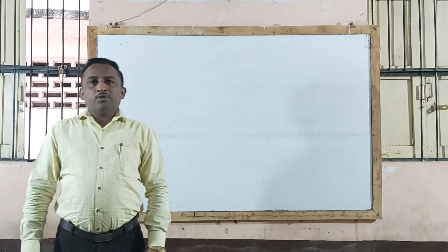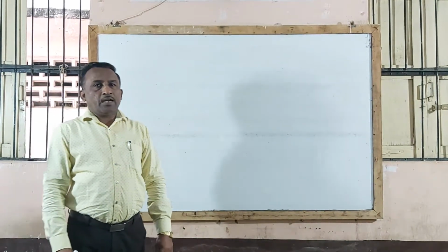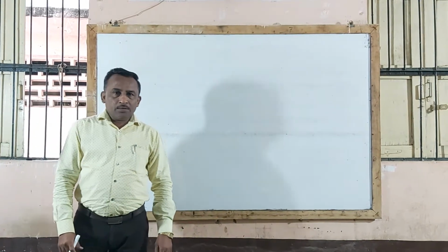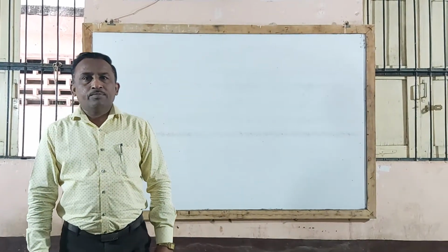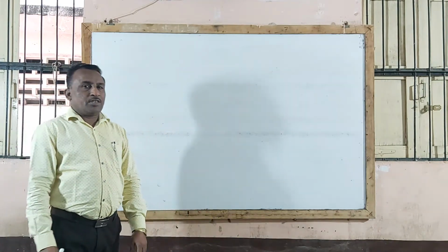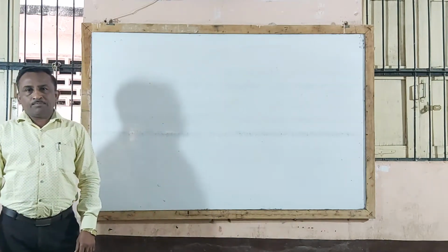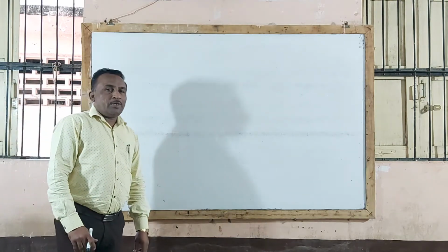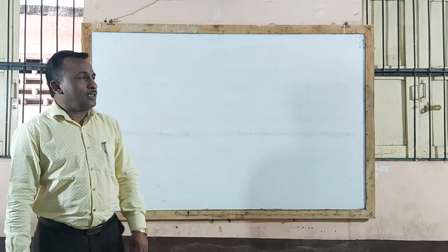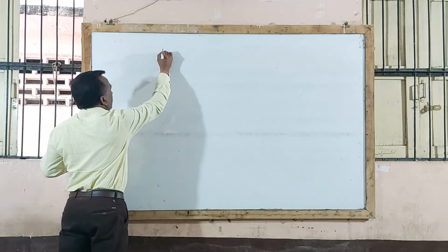Already we started with the diuretic and antidiuretic hormone chapter. In the last lecture, we completed the definition of diuretic agent, classification, and therapeutic uses. Then we also completed water as a diuretic agent. You know that there are four types of diuretic agents.